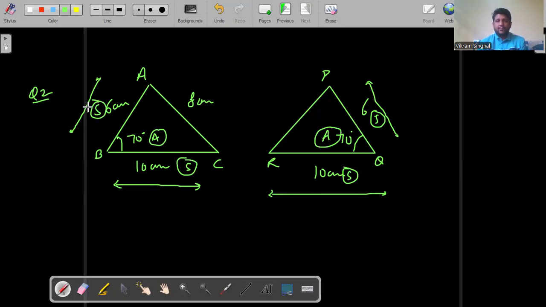Okay. All right. So in this class, we'll be stopping here. And what you need to do is focus on revising the concepts that we have just learned. All right. And in the next class, we'll be fully doing the questions based on these three concepts and learning two more concepts of congruency. I hope you got it and you enjoyed the class. So we'll meet in the next class. Till then, bye-bye.